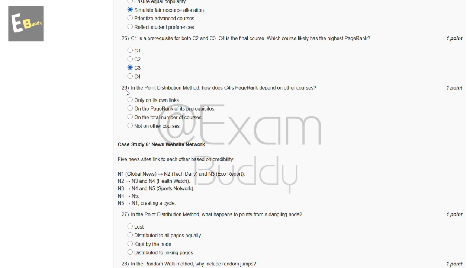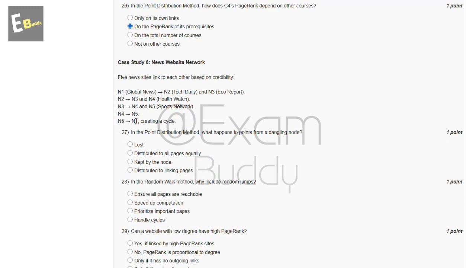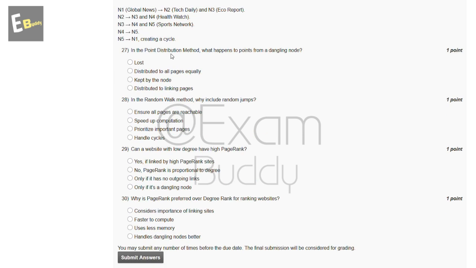Now the 26th question is, in the point distribution method, how does C4's page rank depend on other courses? So these are the options, and the answer of our 26th question is B, on the page rank of its prerequisites. So now the 27th question is case study 6, news website network. In the point distribution method, what happens to points from a dangling node? So these are the options: lost, distributed to all pages equally, kept by the node, distributed to linking pages. So the answer of our 27th question is B, distributed to all pages equally.